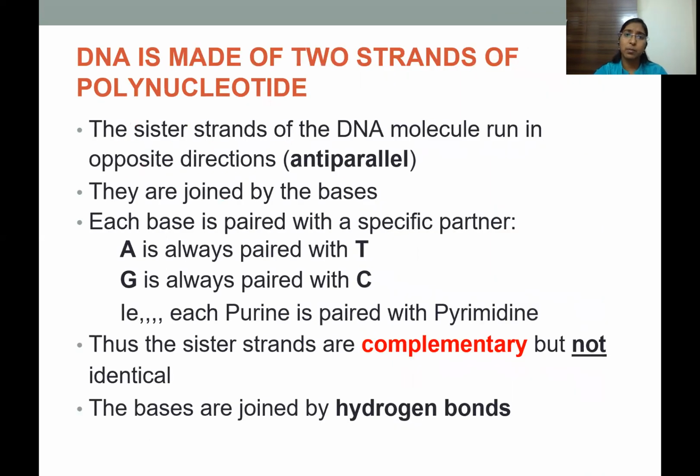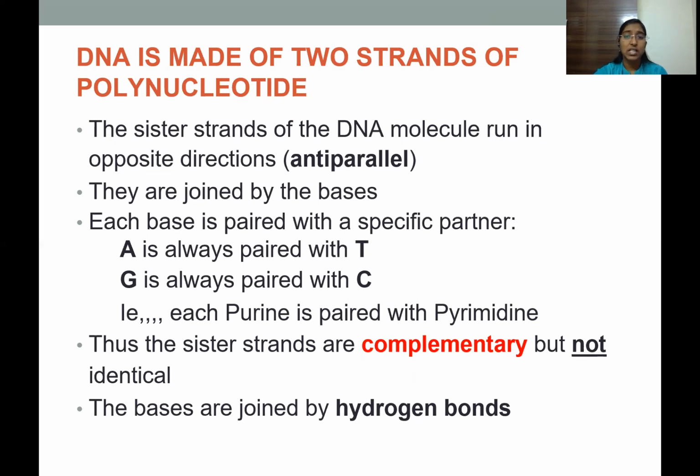DNA is made up of two strands of polynucleotide. The sister strands of the DNA molecule run in anti-parallel directions. They are joined by the nitrogenous bases. Each base is paired in a specific manner. Adenine is always paired with thymine, and guanine is always paired with cytosine. That is, each purine is paired with a pyrimidine.